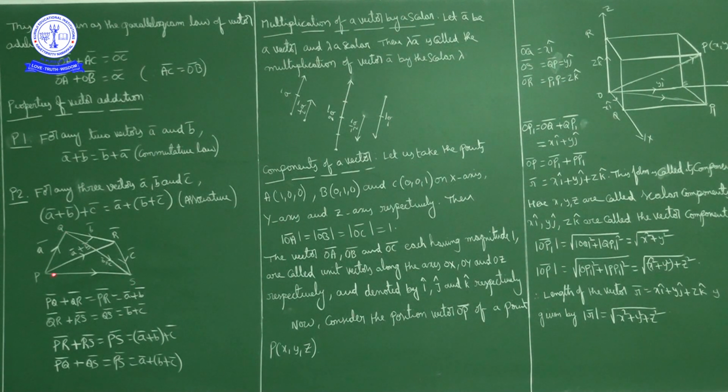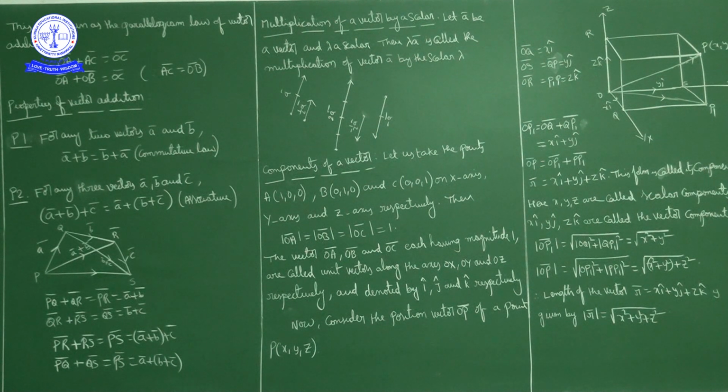Now if you observe in triangle PQS, PQ bar plus QS bar is PS bar. PQ bar is A bar, QS bar is B bar plus C bar. So PS bar is A bar plus B bar plus C bar. From these two, we can write that A bar plus B bar plus C bar is equal to A bar plus B bar plus C bar. It is satisfying the associative property.